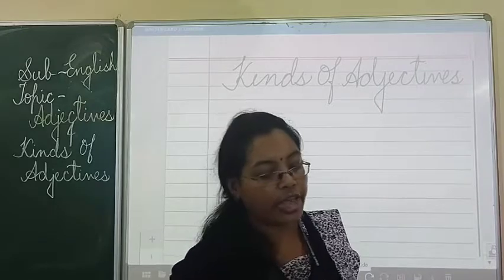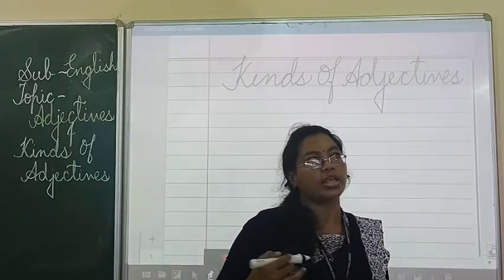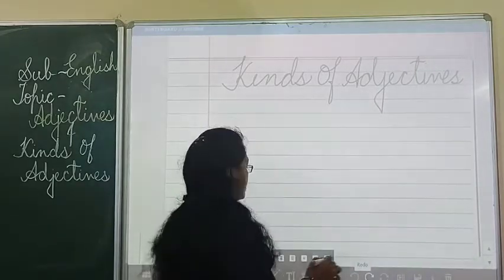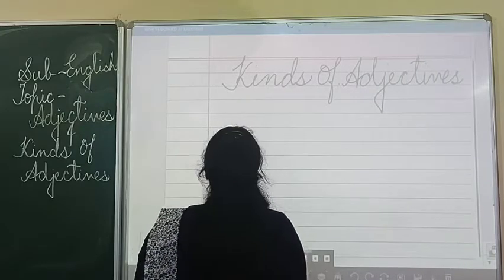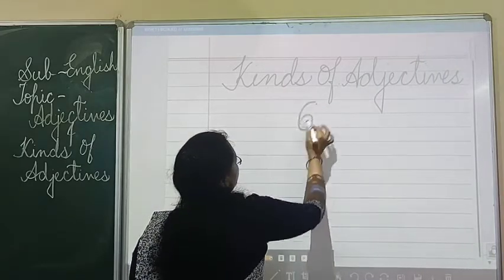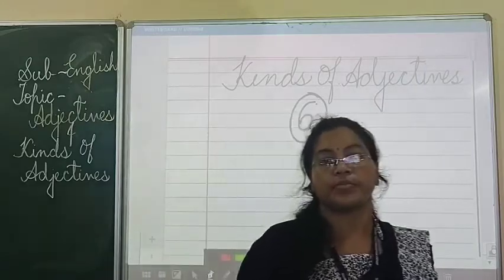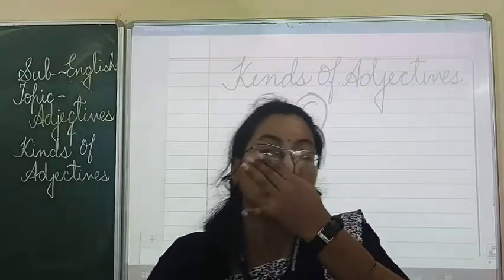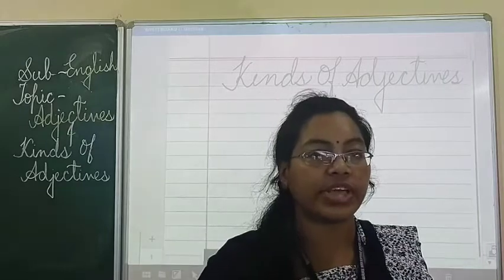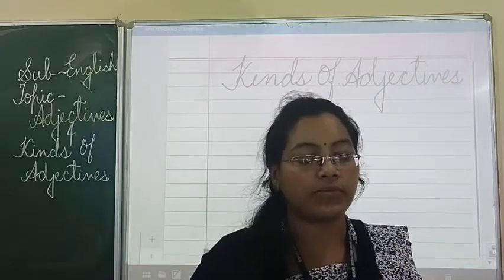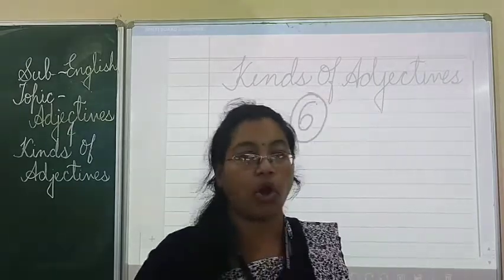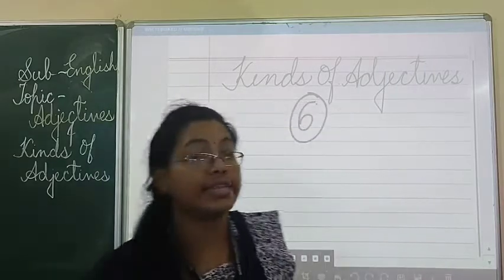In total, we have 6 kinds of adjectives. How many kinds of adjectives? 6 kinds of adjectives. So what are the 6 kinds of adjectives? The first and foremost is adjective of quality.